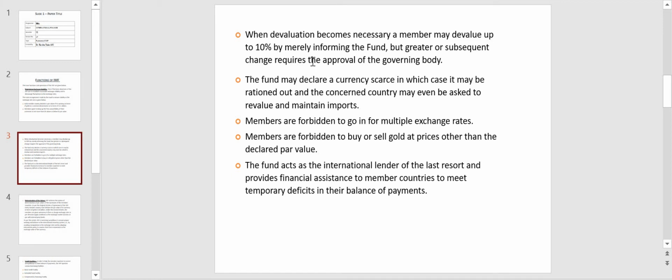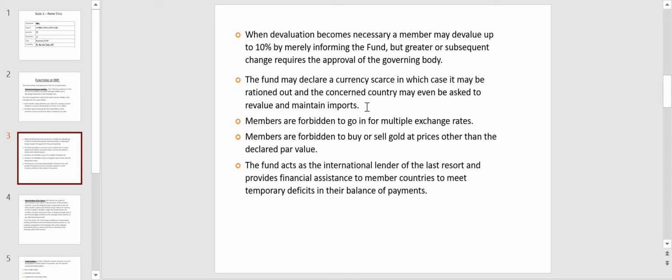But greater or subsequent changes require the approval of the governing board of IMF. So if you want to devalue more than 10%, then you have to get the approval of the governing board, which is the board of governors. Then the fund may declare a currency scarce, in which case it may be rationed out and the concerned country may even be asked to revalue and maintain imports.